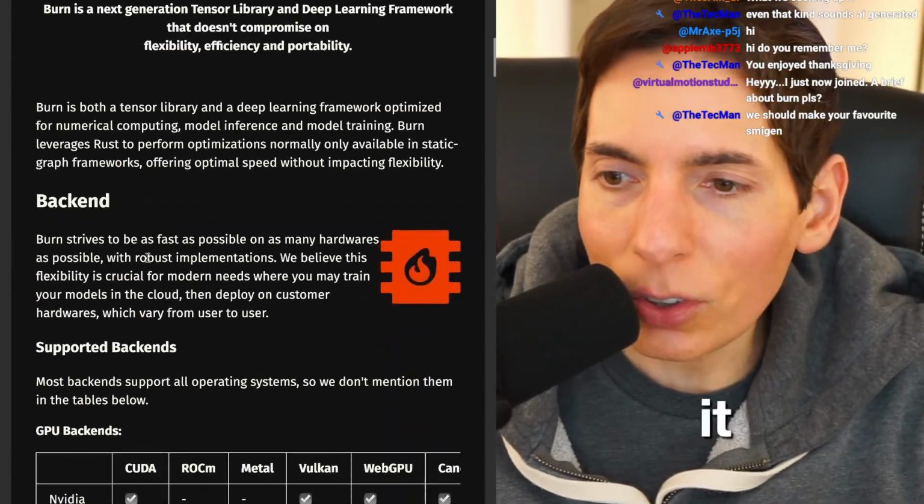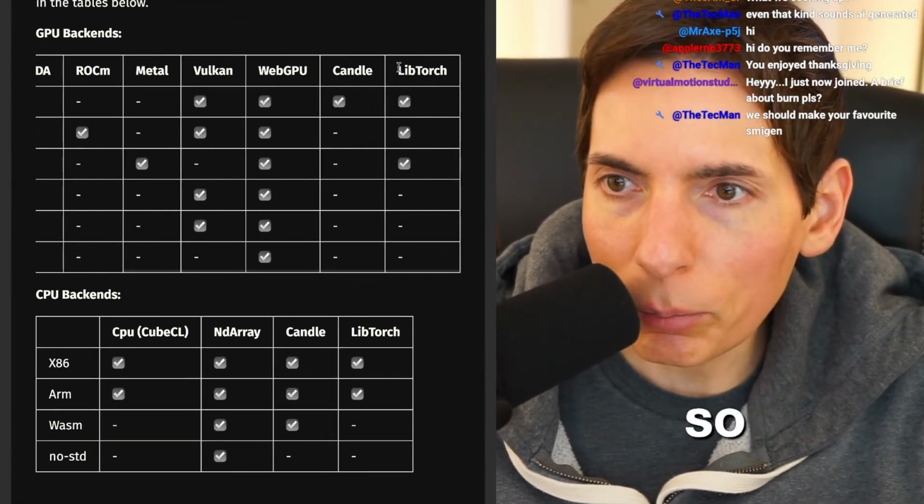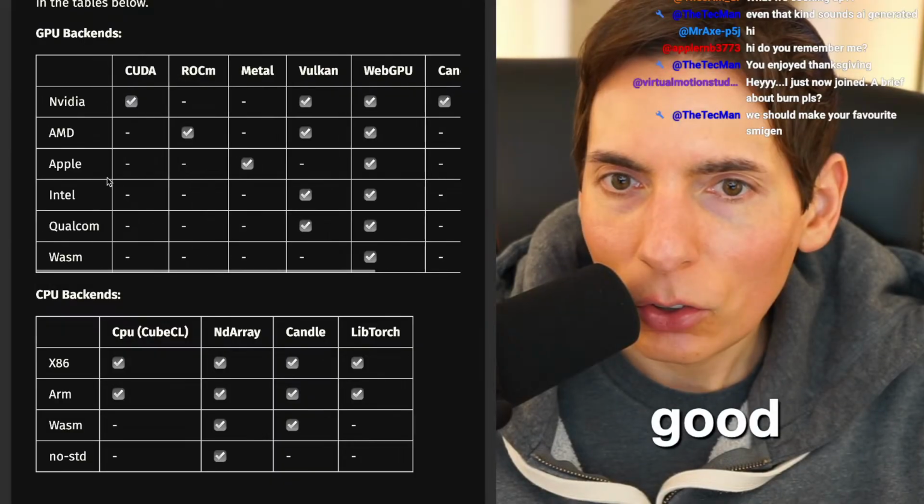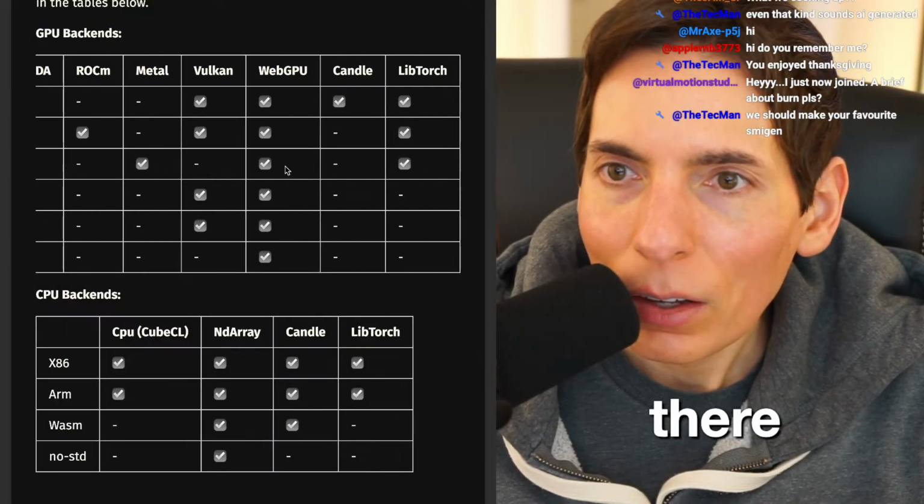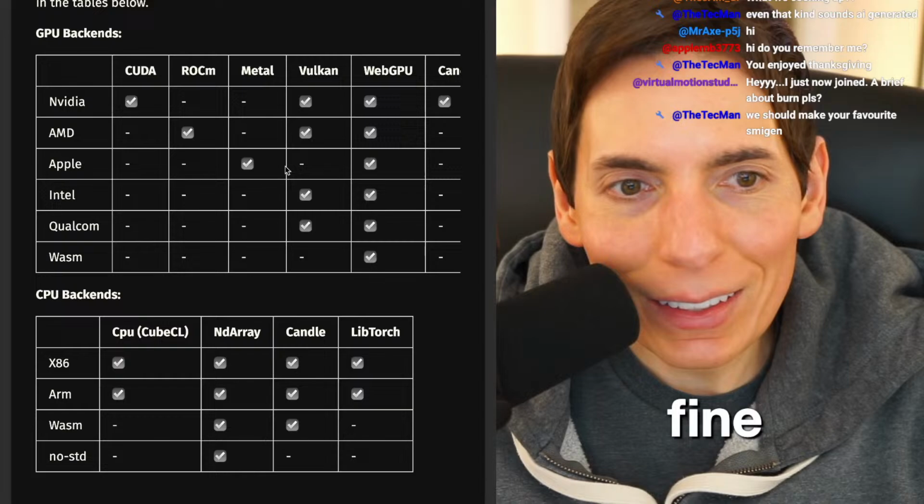And it even supports the backend of Torch, right? So it's got a libtorch backend. So that's good, it supports that. We're good to go there. I think that's fine. I think that sounds good.